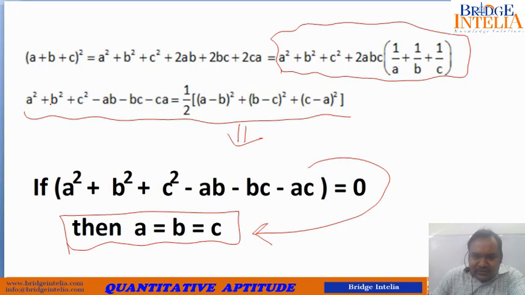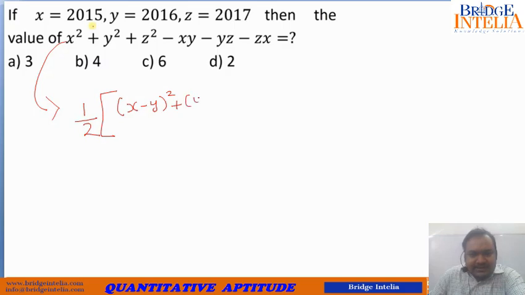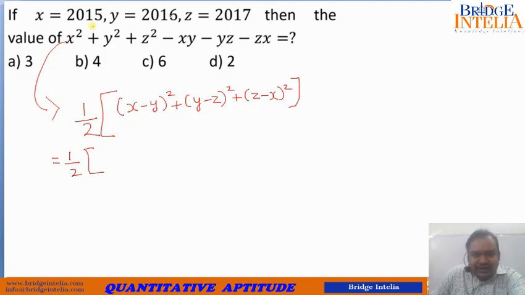This, as we just now saw, can be written in this format, isn't it? This is the same thing that we have been asked to find. So this can be written as half of what? x minus y whole square plus y minus z whole square plus z minus x whole square. So now what will this come out to be? Half of, what is x? 2015. What is y? 2016. So x minus y is what? Minus 1. So minus 1 whole square.